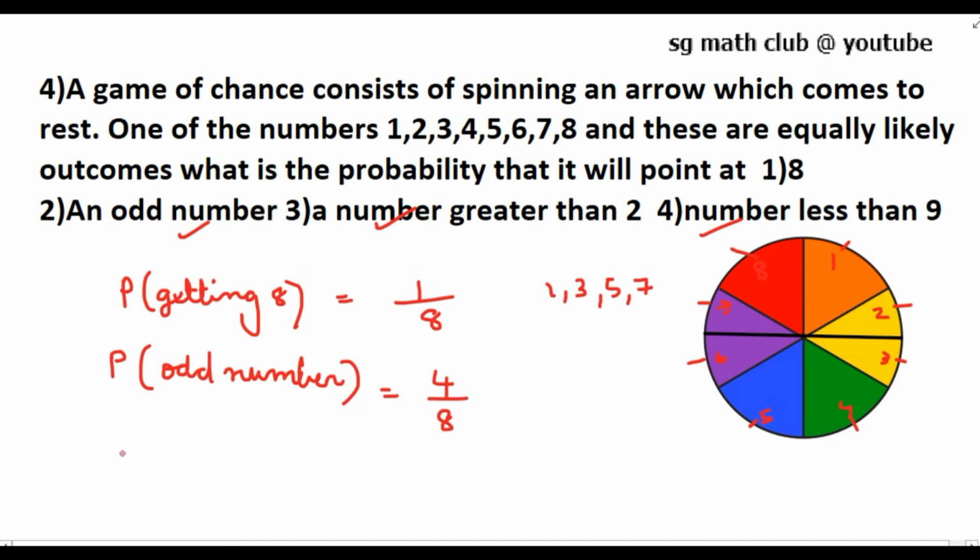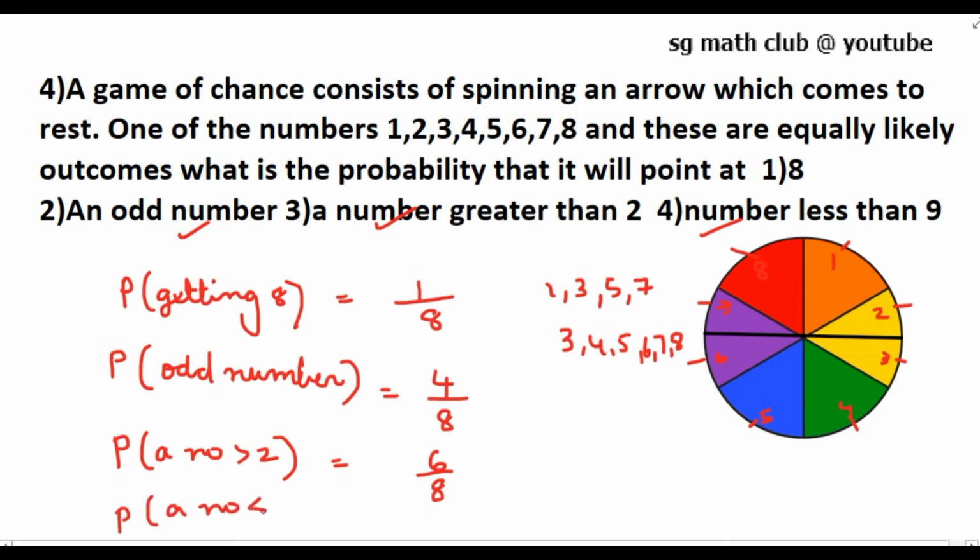Again, what is the probability of getting a number greater than 2? Greater than 2 means 3, 4, 5, 6, 7, 8. So we have 6 numbers, so 6 by 8. And what is the probability of getting a number less than 9? It includes all the numbers, so it is a sure event, so 8 by 8 is 1. The probability formula is number of favorable outcomes divided by total number of outcomes.